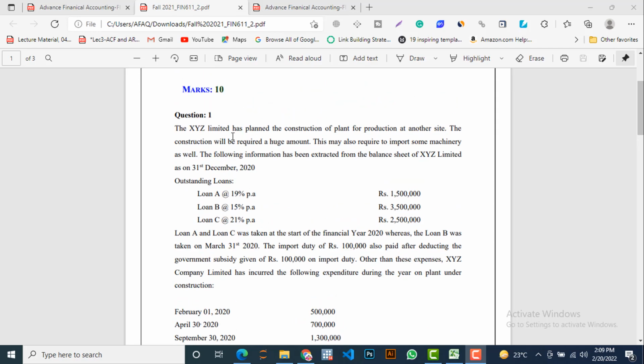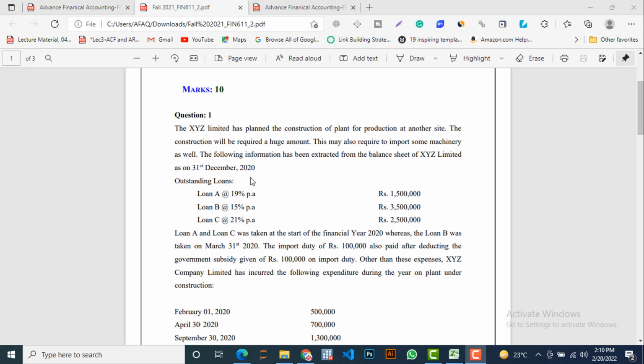XYZ Limited planned the construction of a plant for production at another site. The construction will require a huge amount. This may also require importing some machinery as well. The following information has been extracted from the balance sheet of XYZ Limited as on 31st December 2020.